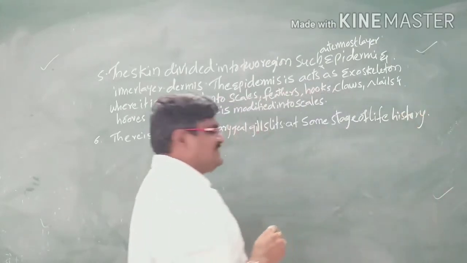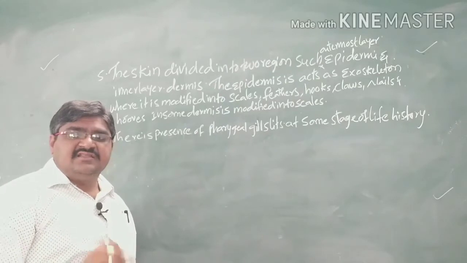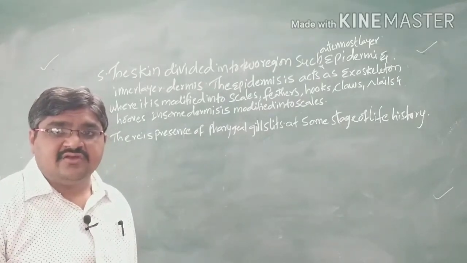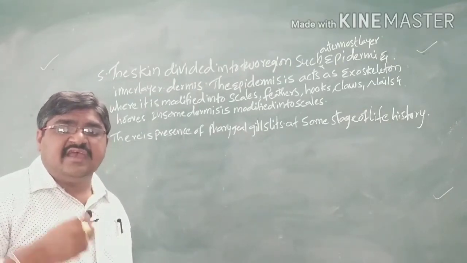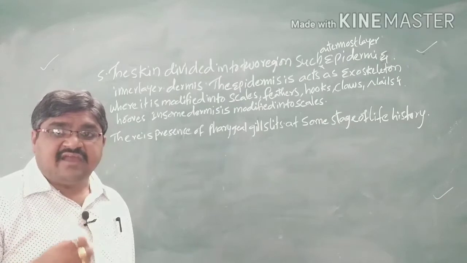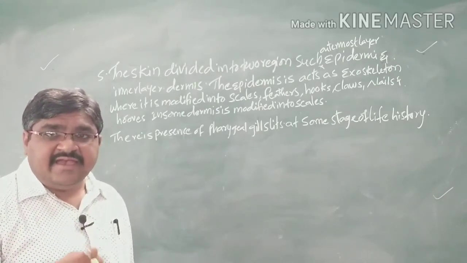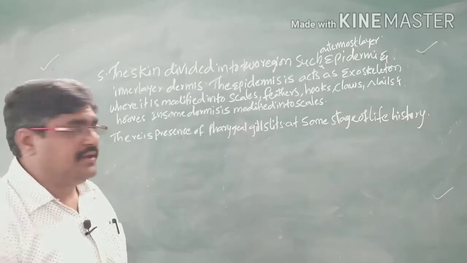So here, the pharyngeal gill slits are present in vertebrates at some stage of their life cycle, either in the embryonic stage or in the adult. So it is also one of the salient features of the subphylum Vertebrata.